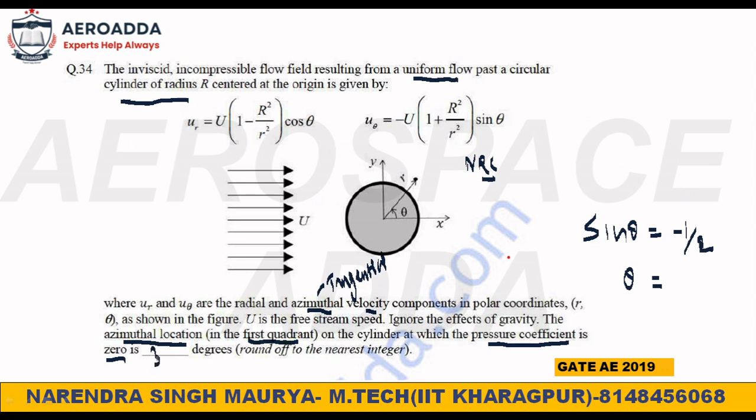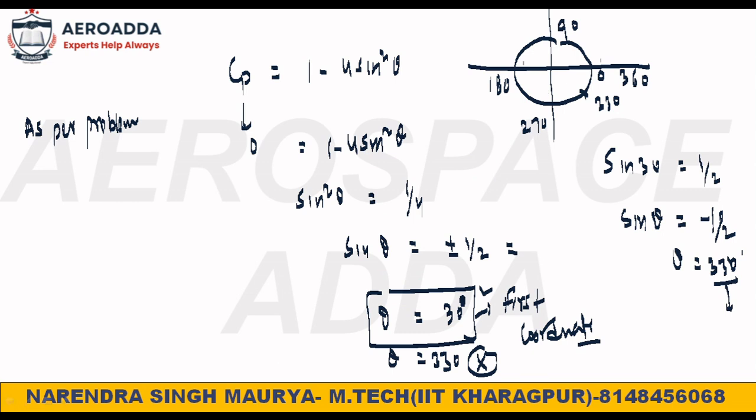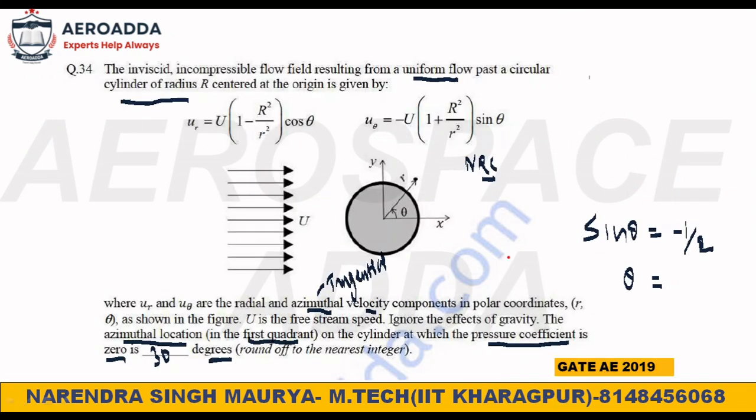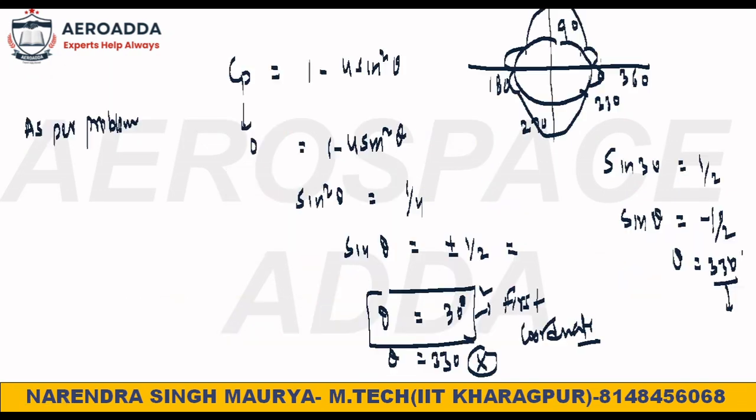See, this is a simple one. You just keep 30 because degree is already written. See this problem: so many lines they have given, a diagram, a formula, each and everything. But I would say it will not take time to solve this once you know the pressure distribution. I had shown you the pressure distribution for the complete circle. If you remember, it was something like this. Nicely I had given it, check your notes. So what is the correct value? It's 30 degrees. Degree is given, so you just write only 30. That's all.